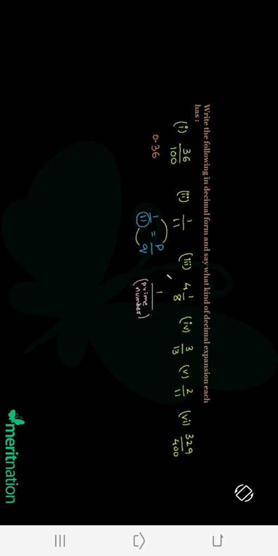We're going to have this proof later in class 10. The thing is that for 1 upon any prime number apart from 2 and 5, if there is any prime number in the denominator apart from 2 and 5, this quantity will always have a decimal expansion which will never terminate. And it will always be a recurring, non-terminating decimal expansion. Let me write that here for you. Recurring and non-terminating.